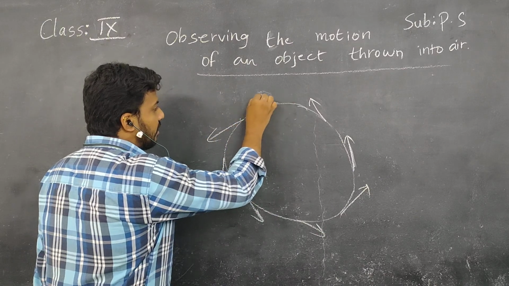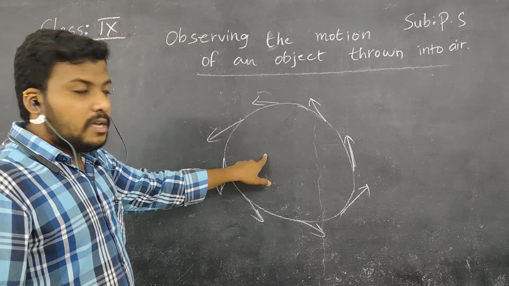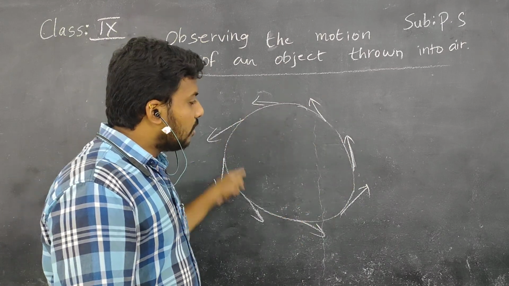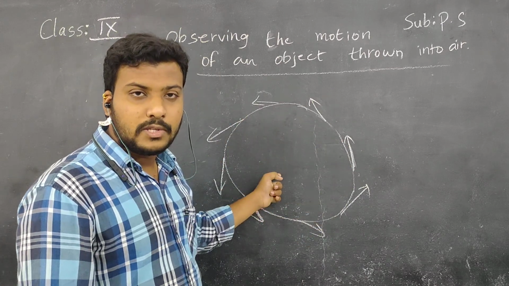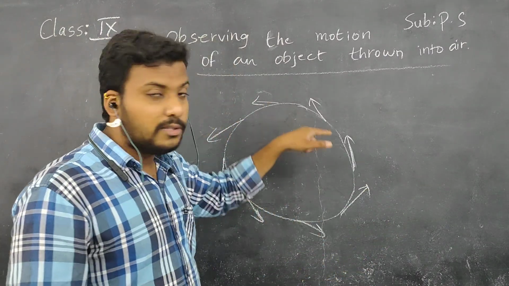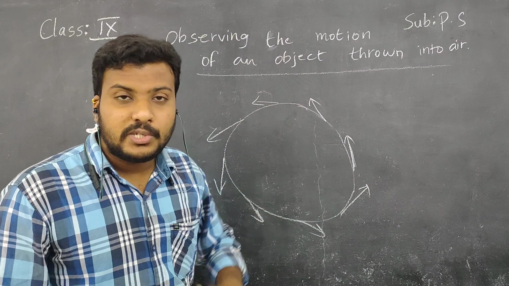These are all velocity vectors here. Children, the speed is same. In this concept, the circular motion of the stone, the speed is same, but the direction of motion is changing, children.